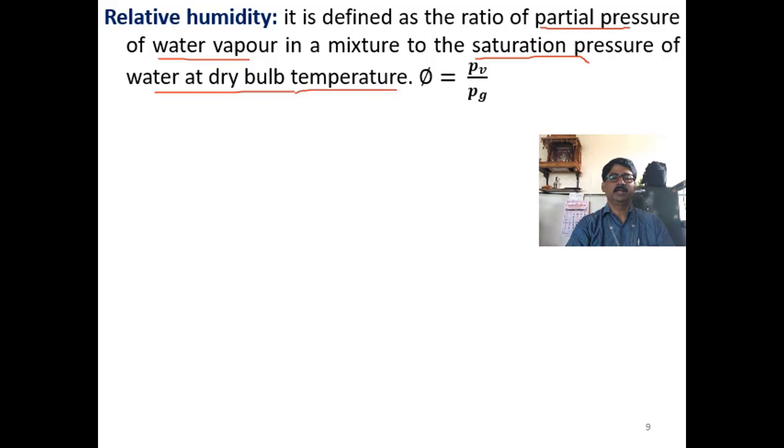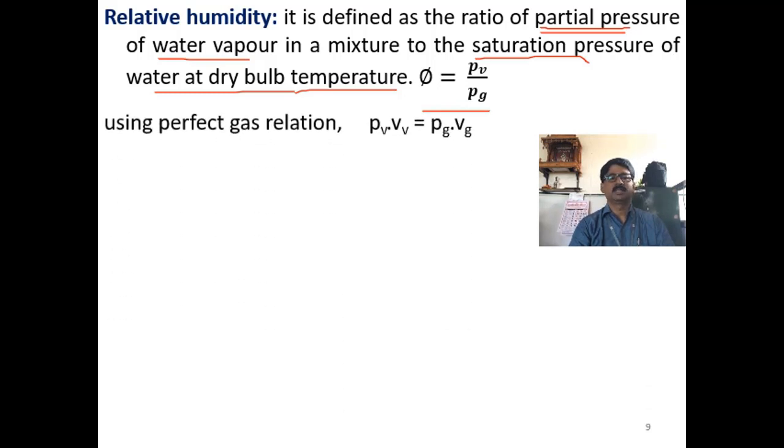At that time, what is the temperature and corresponding saturation pressure? That is where the air will get saturated. But the partial pressure may be less or more than that, right? Usually it will be less. So partial pressure divided by the saturation pressure is called the relative humidity, and it is always expressed in percentage.